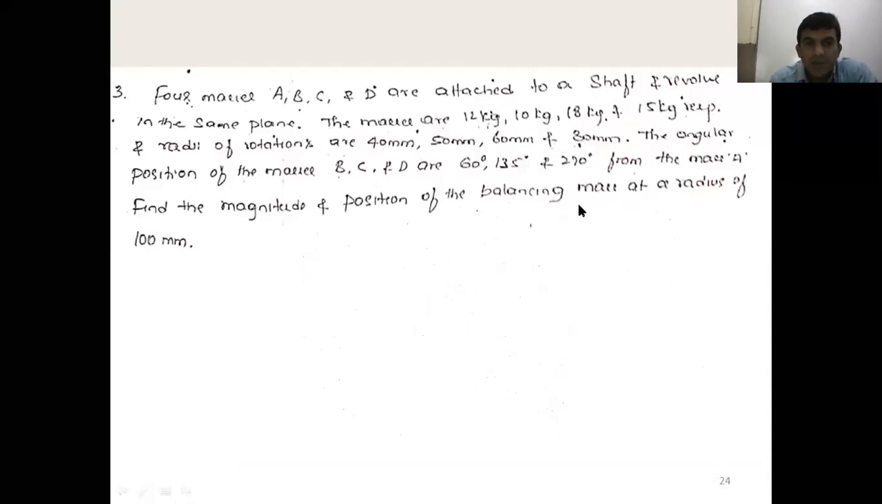Now this is the assignment problem. Copy this question, try to solve it, and send it to my WhatsApp number. Okay?